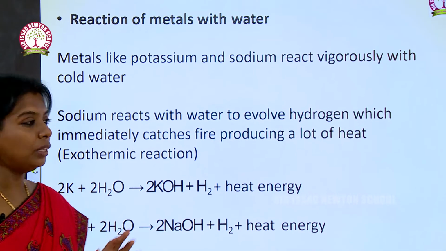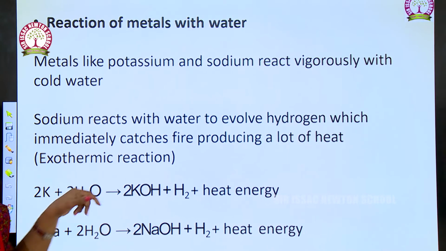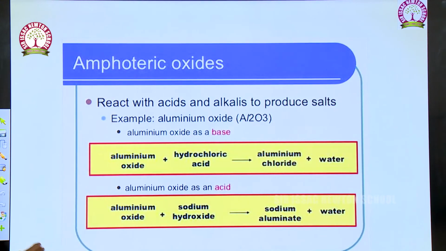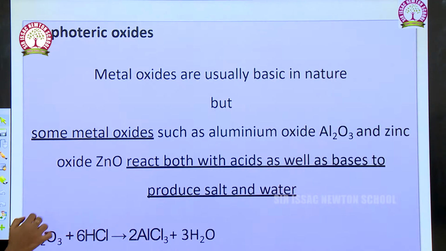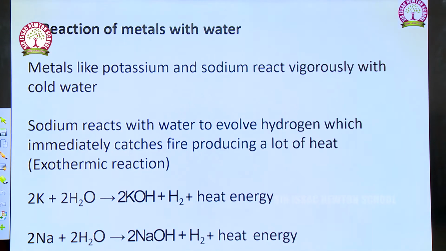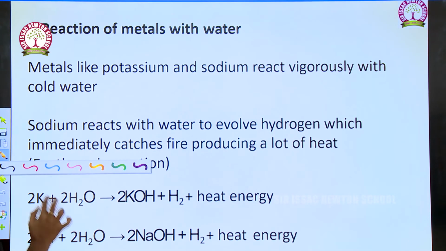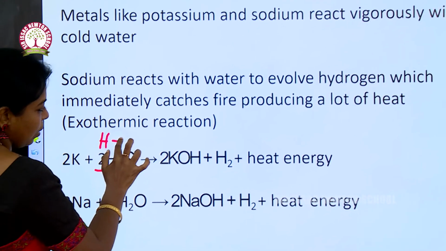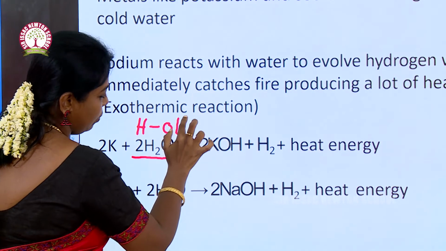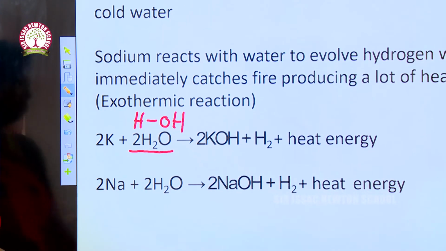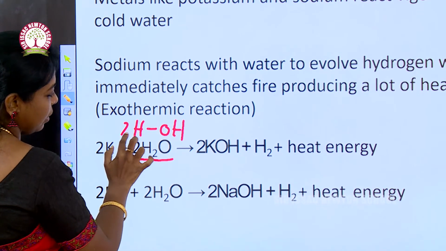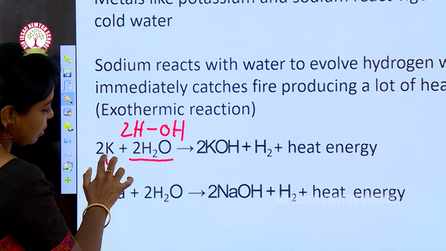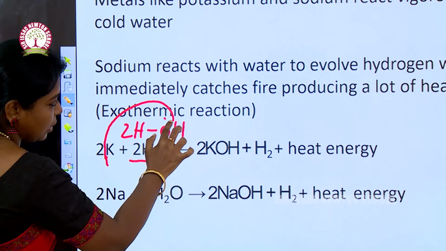Reaction of metals with water. Metals like potassium: see here, potassium and water. We can write water as HOH, so 2H will be here because of 2OH.